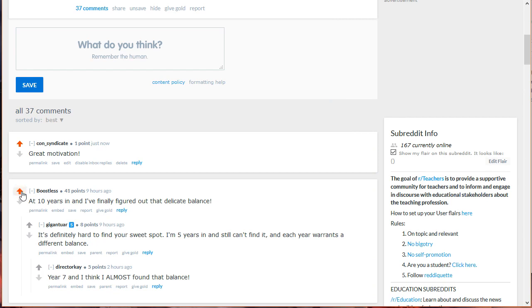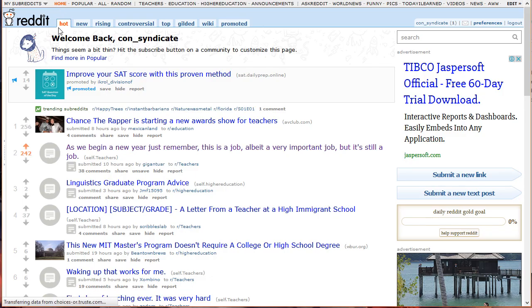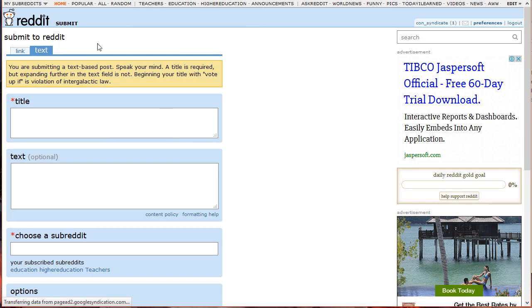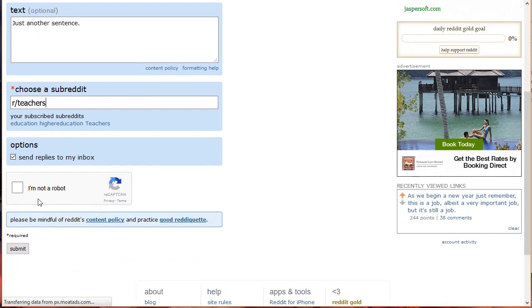Now that you're done interacting with a post, time for you to learn how to post in Reddit. Head back to Home, and on the right side of the screen, look for Submit a New Link and Submit a New Text Post options. Clicking on either one will direct you to the Reddit Submit section. You can start posting content that is relevant to the subreddits you've subscribed to earlier on. It is important that you choose a subreddit in order for your post to be in its relevant group. Continue filling in the rest of the requirements and click Submit once you are done.